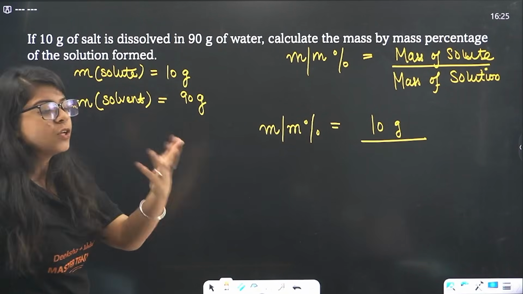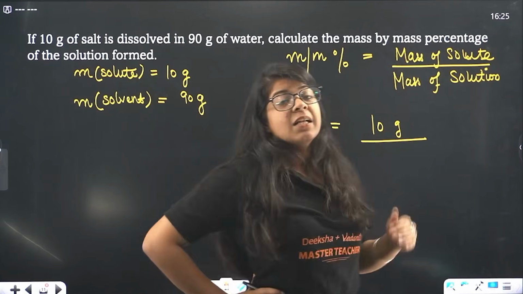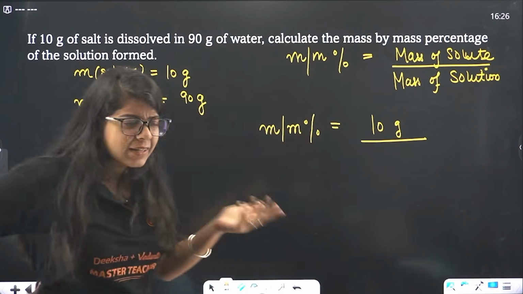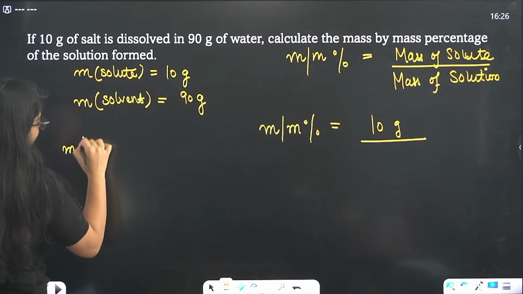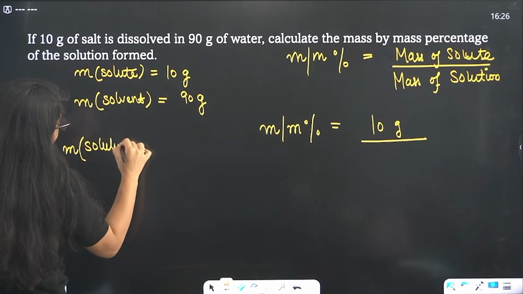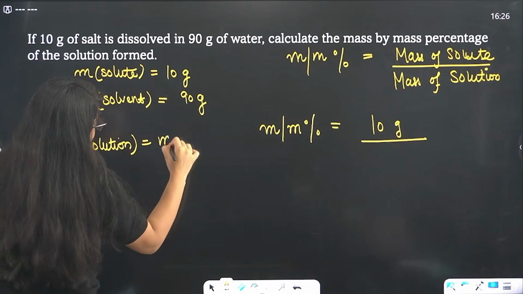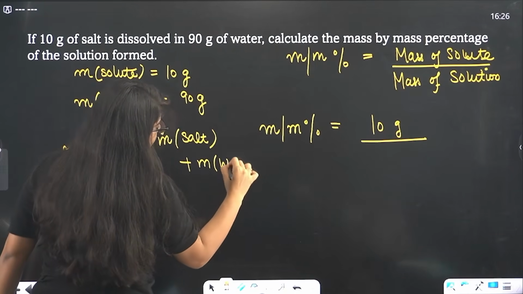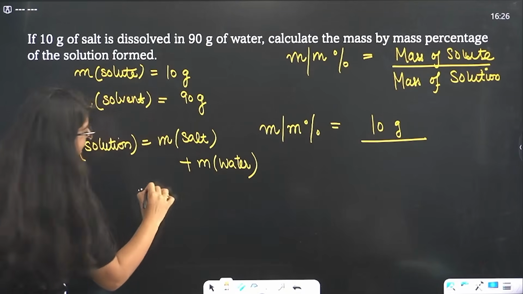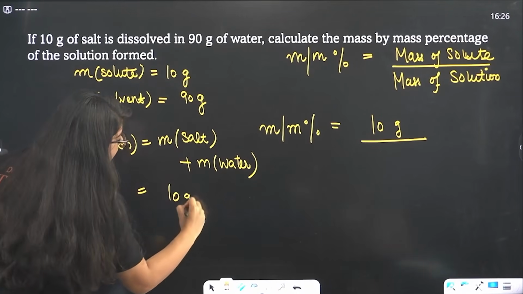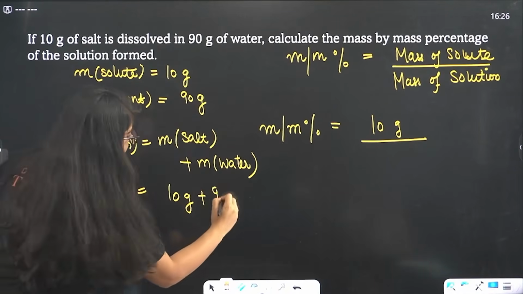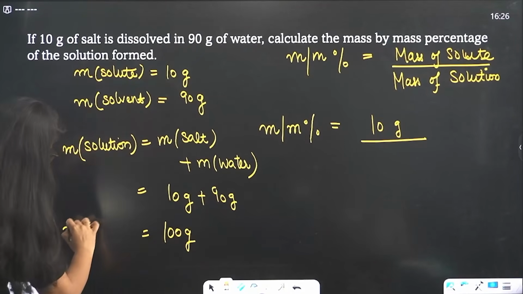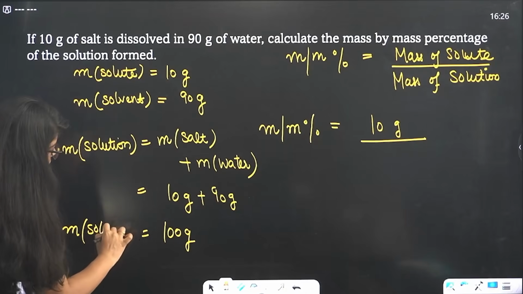Then what will we do? Solution is what? Just the mixture of solute and solvent, that means salt and water. So if I just add these, I will get the mass of solution. Mass of solution is mass of salt plus mass of water. Okay, understood? Now mass of salt is 10 gram plus, bacha, mass of water is 90 gram. So 90 plus 10 will be 100 gram. This comes out to be the mass of solution.